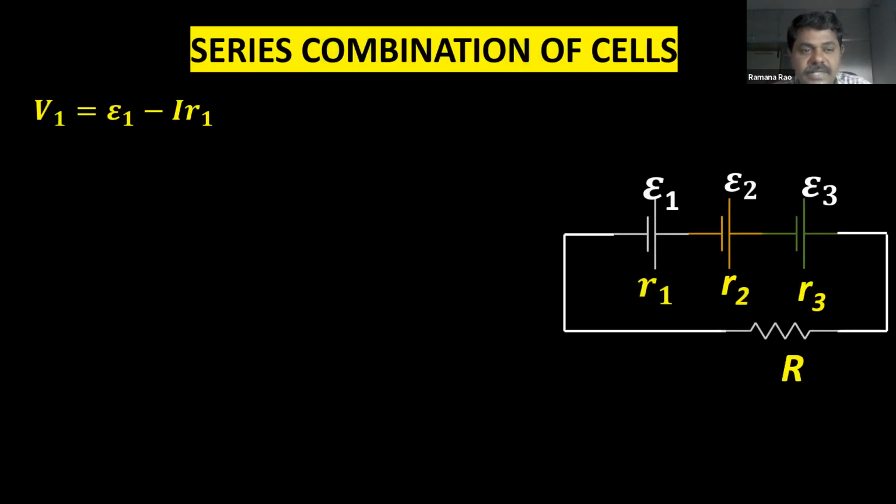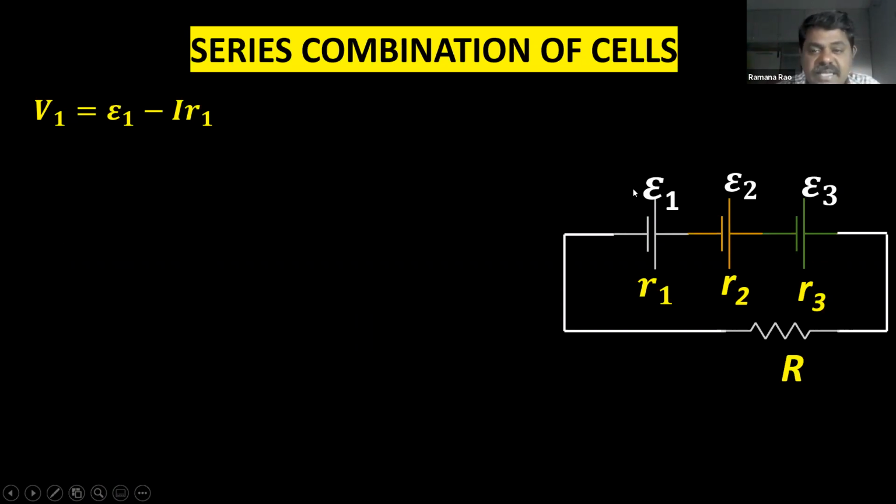So this is the combination. Now, as you learned in the previous session, in series combination, current is the same. Potential difference is going to be divided. I told very clearly the formula for the potential difference at the cell: V is equal to epsilon minus IR. That's why I told very clearly, it is a very important formula. V is equal to epsilon minus IR.